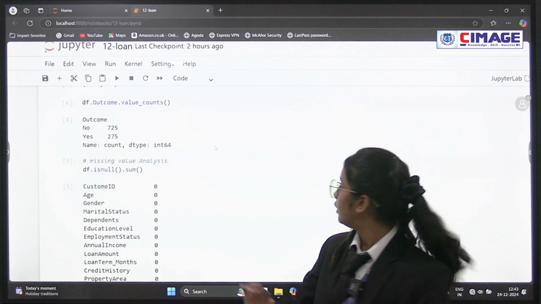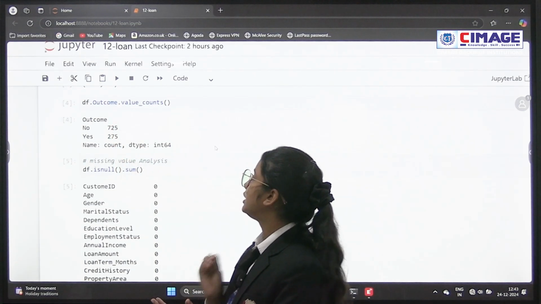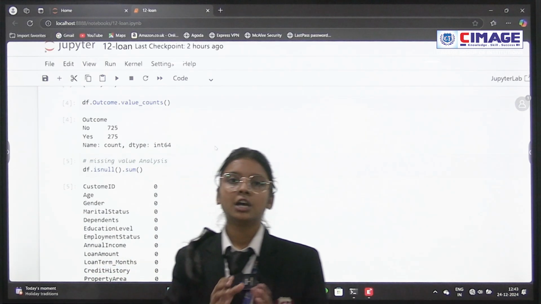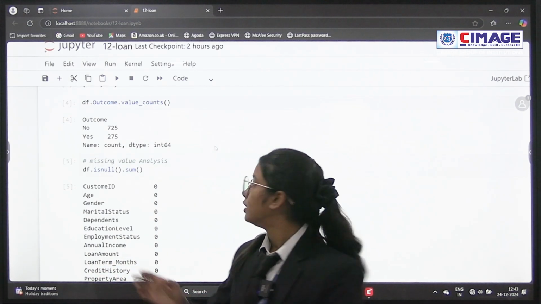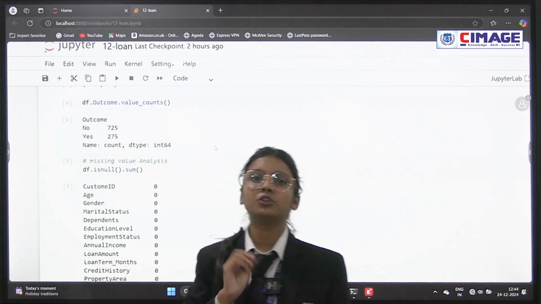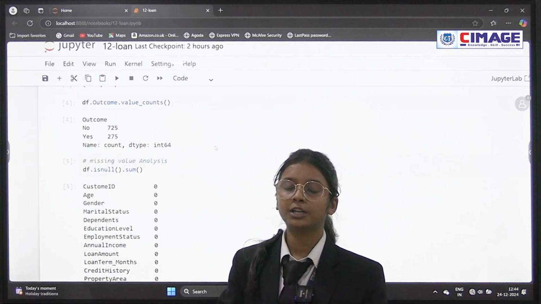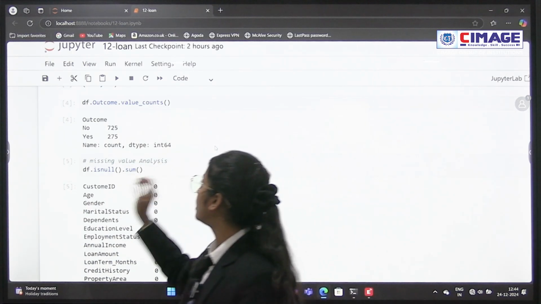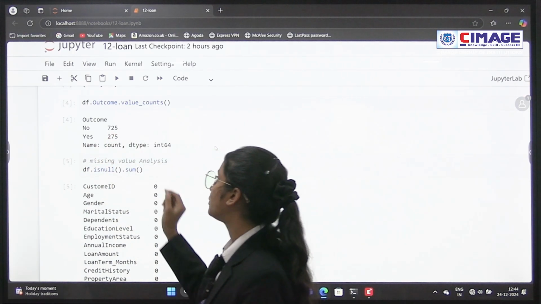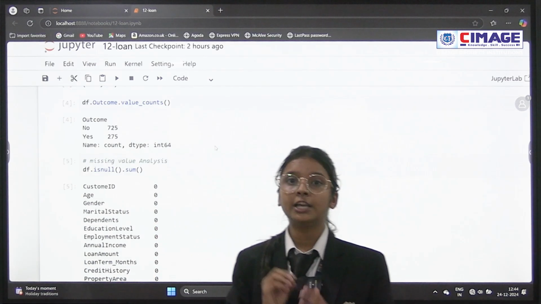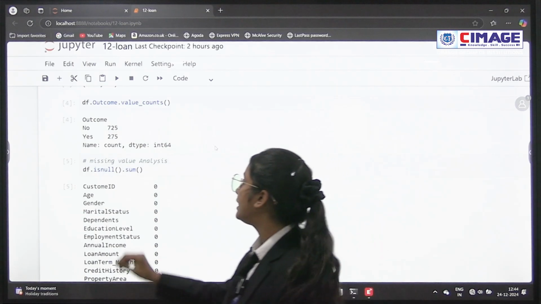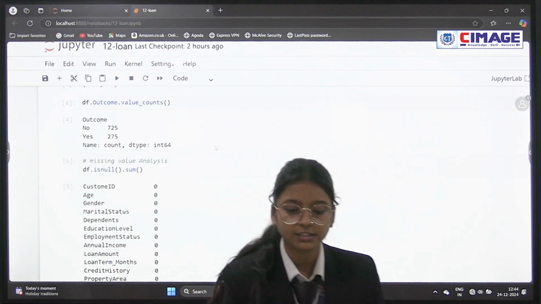After that, we write df.outcome.value_counts, which means it counts the values in the outcome column. So here we see that the number of people who do not get loans is higher than the number of people who get loans. The number of people who do not get a loan is 725 and the people who get a loan is 225. After that we check if any data is null, then we write isnull().sum. It provides us the null values.